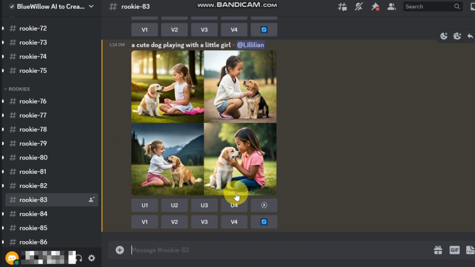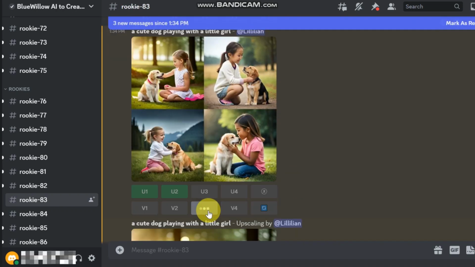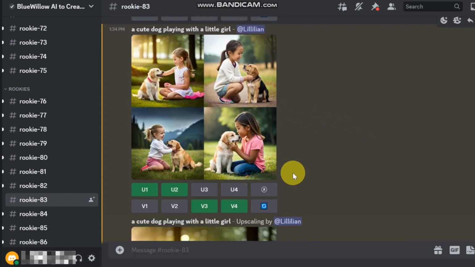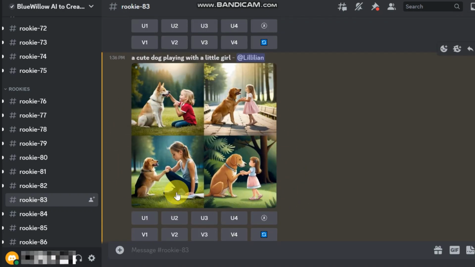Wait less than a minute and 4 pictures will show up. You can change the pictures by clicking on the buttons with letters. The U button makes the picture better. The V button makes a new set of pictures based on the one you liked. And the refresh button gives you a whole new set of 4 pictures based on your description.